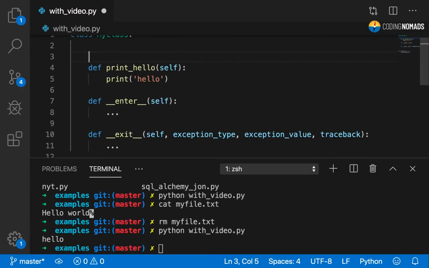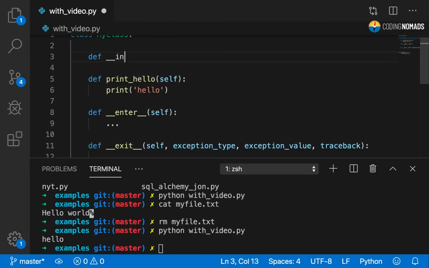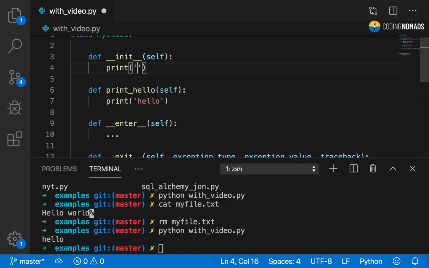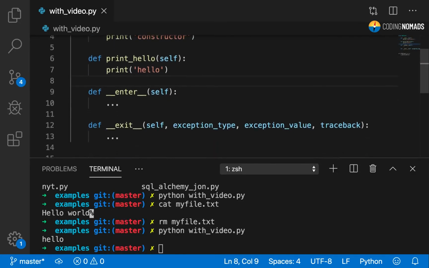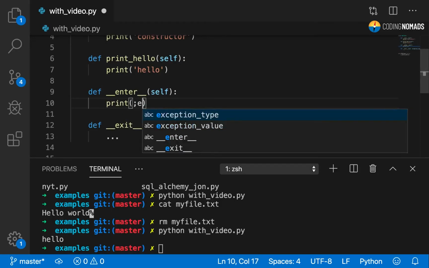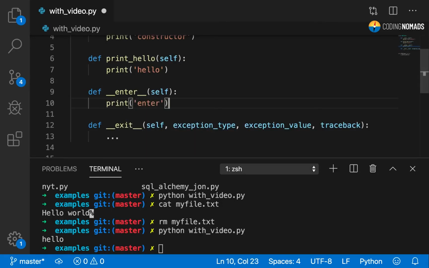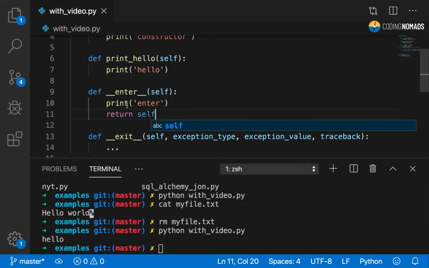So in fact, let's also add a constructor, and this will allow us to see the timing of when everything is executed. So here I'll print constructor. On enter, I'll print enter. And actually the enter method returns a value.